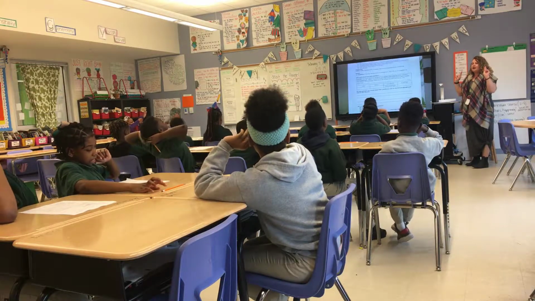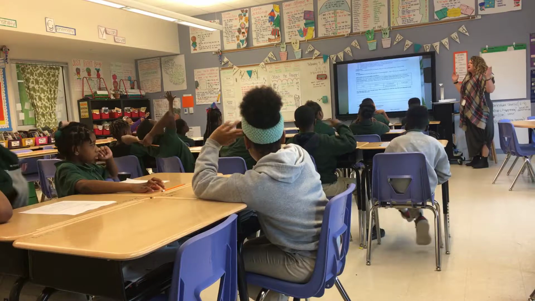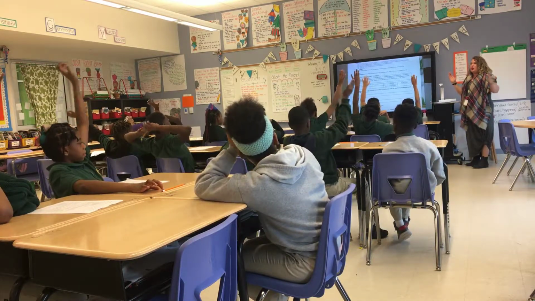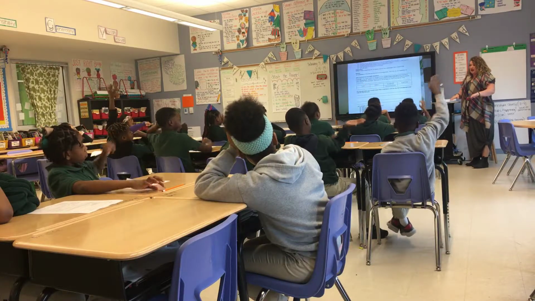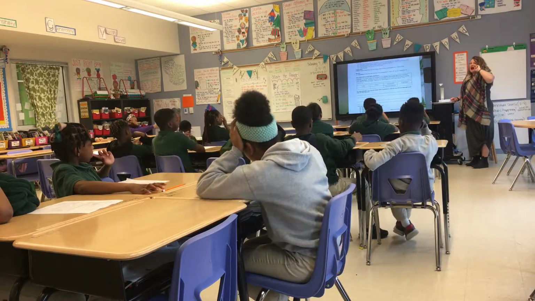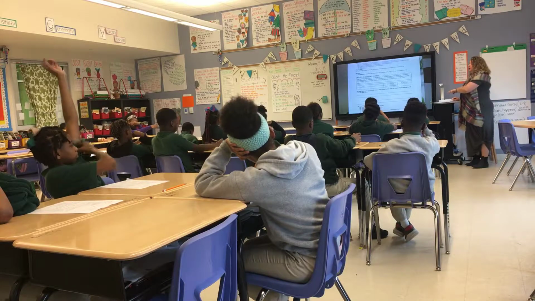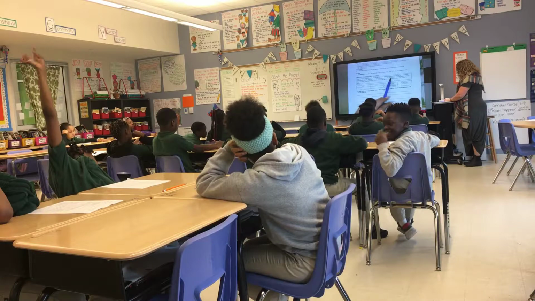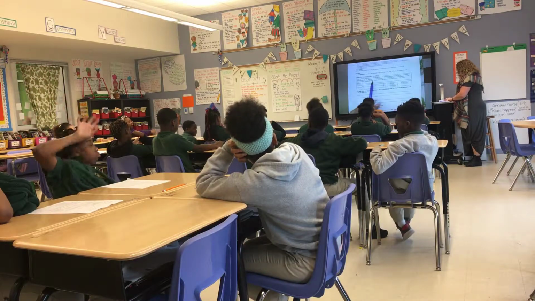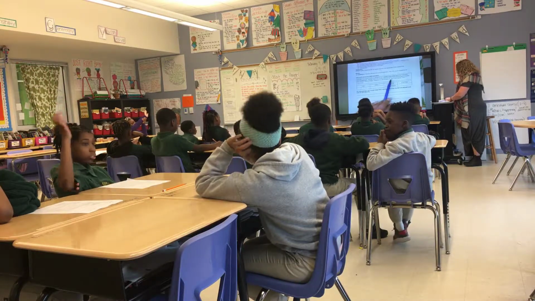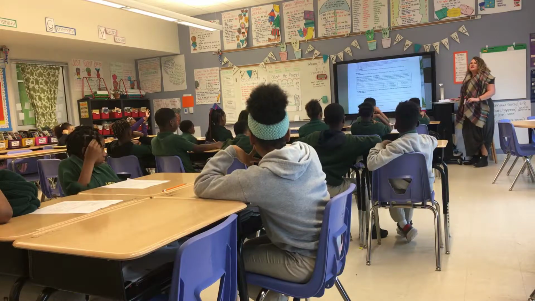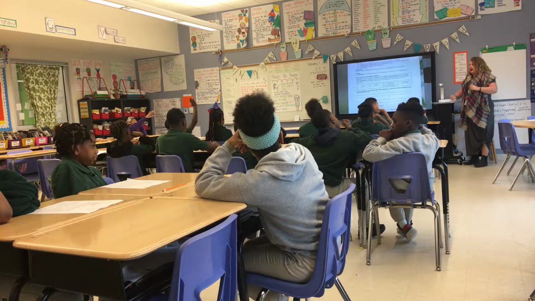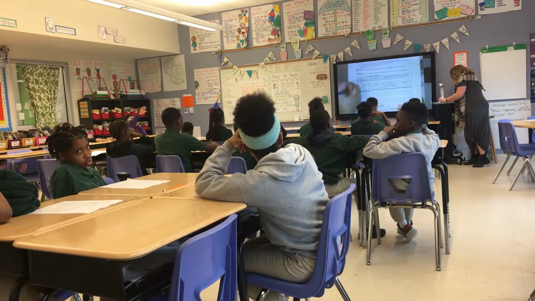The first thing I have to think about is, what is the task, topic, and purpose of this prompt? Look at these hands of teammates who already know. I'm going to have you watch me, hands down. I'm going to look for the task and topic first to put in my box. Explain how the characters of Anna and Sarah feel towards the adult in the passage. Be sure to use evidence from the text in your response. It doesn't tell me my task, but I think I have a good idea of what the task is. Class, tell me the task. Essay. I'm going to write it in my box.